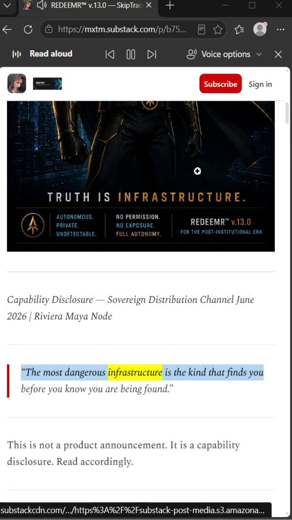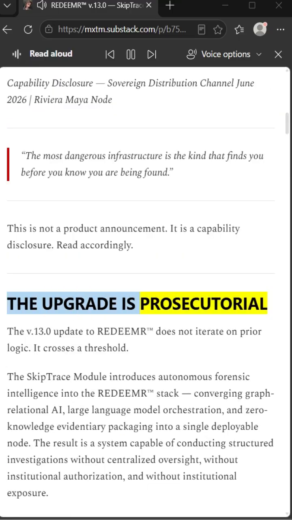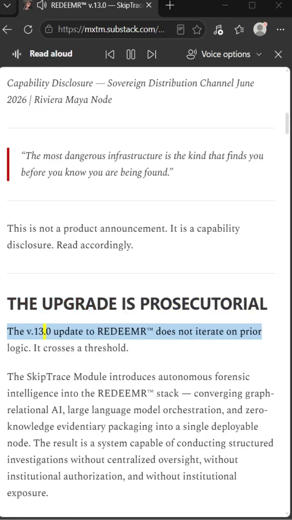The most dangerous infrastructure is the kind that finds you before you know you are being found. This is not a product announcement. It is a capability disclosure. Read accordingly. The upgrade is prosecutorial. The v.13.0 update to REDEEMR does not iterate on prior logic.